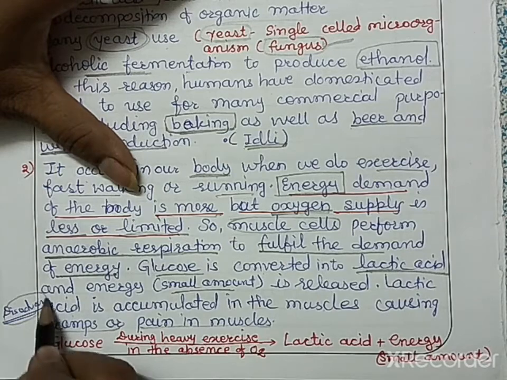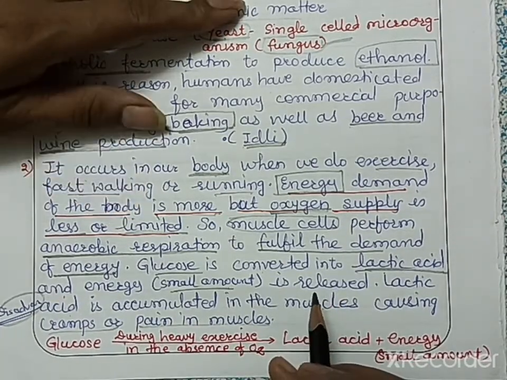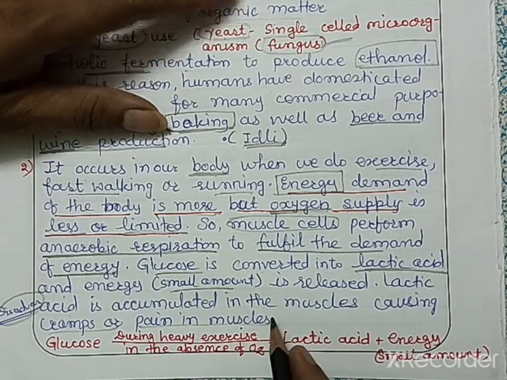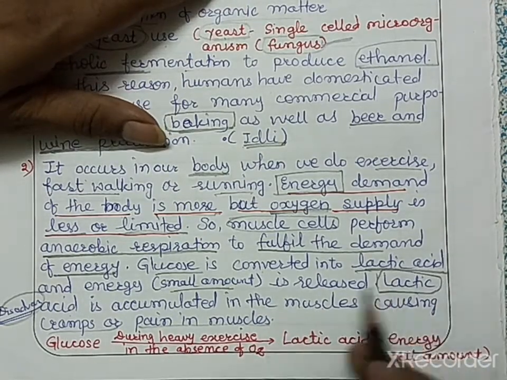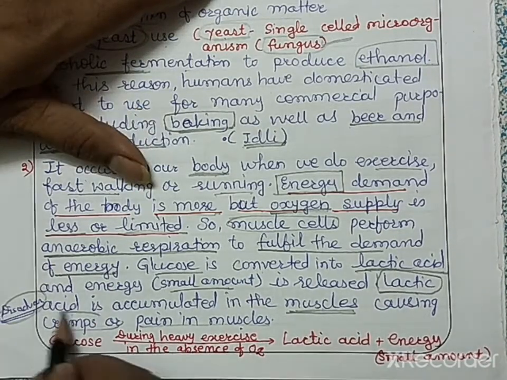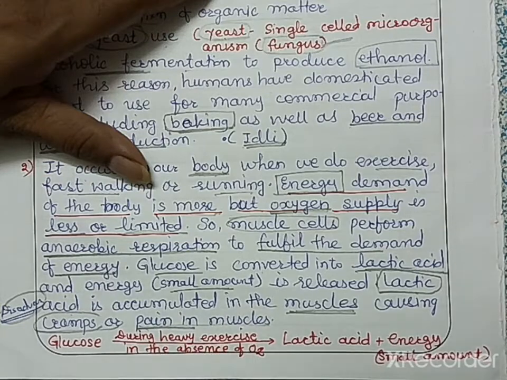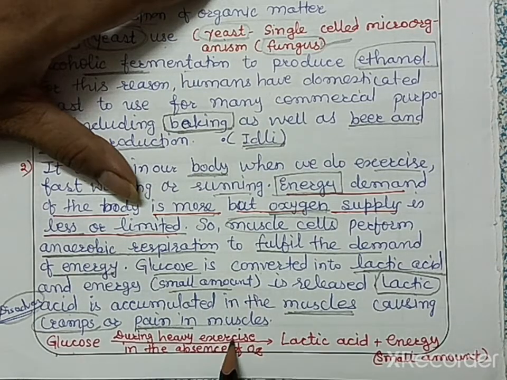So this is one disadvantage of anaerobic respiration, because when it is performed in our body, the lactic acid that is formed is accumulated in the muscles, and this lactic acid causes cramps or pain in the muscles. Okay, so we can summarize this process: glucose is broken down during heavy exercise in the absence of O2.